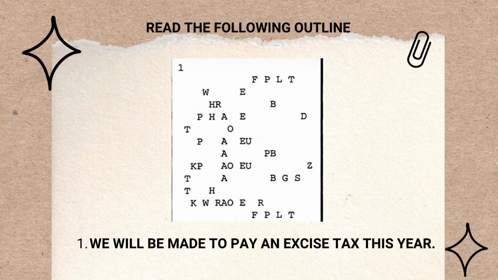The answer is, so we have one and then period. We, that's initial W vowel E. So we will be, that's a phrase, will be made to pay an excise. So excise, this is an application of what we just learned. Tax this year. Period. So how do we read this one? We will be made to pay an excise tax this year. Did you get the correct answer? I bet you did.